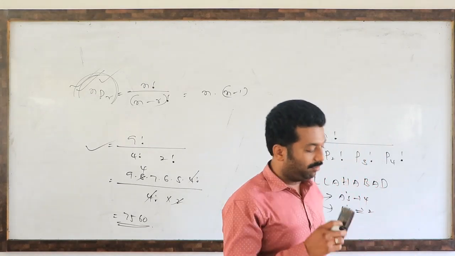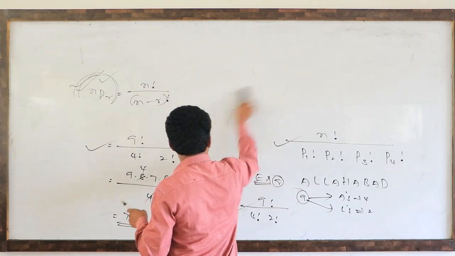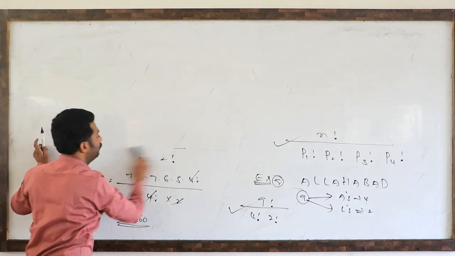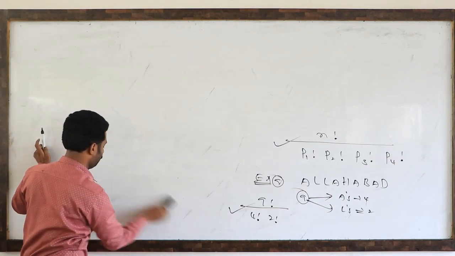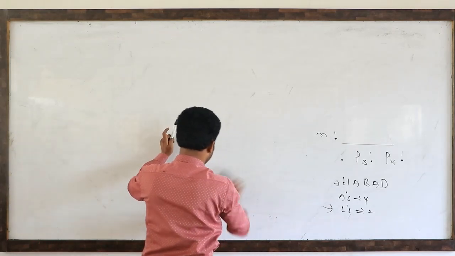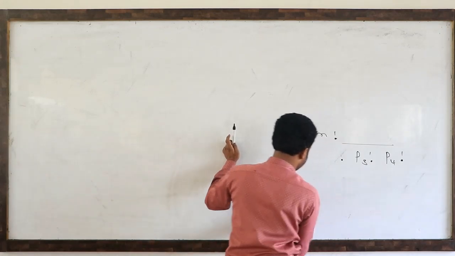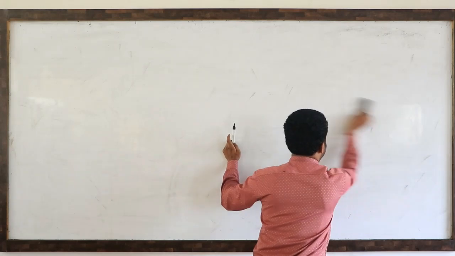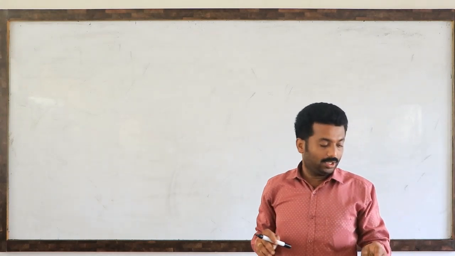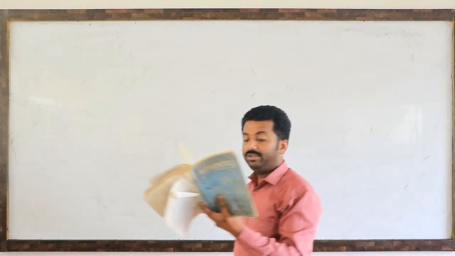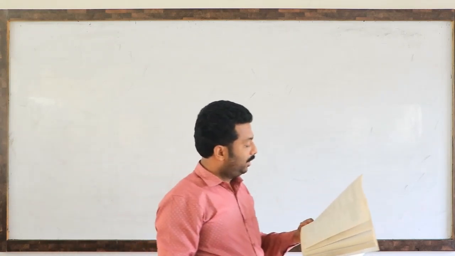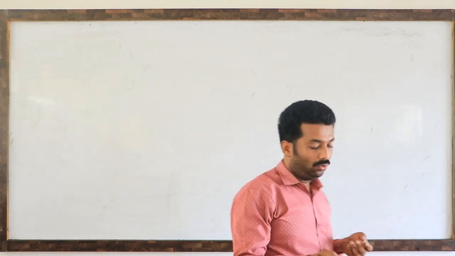Next. Example number 10. You read the question. What are they asking? How many 4-digit numbers can be formed by using the digits 1 to 9, if the repetition of the digits is not allowed?